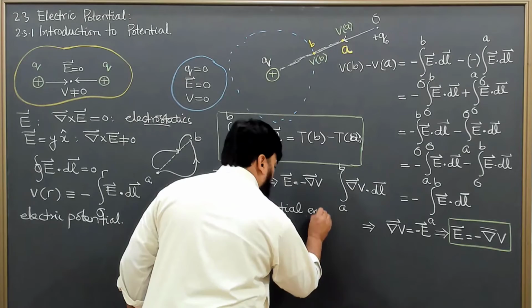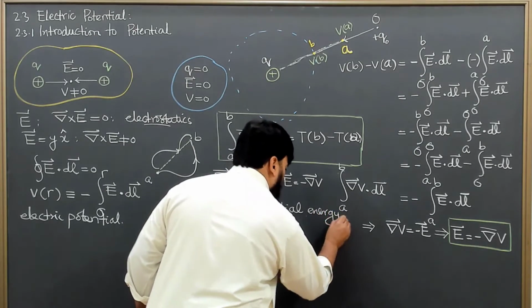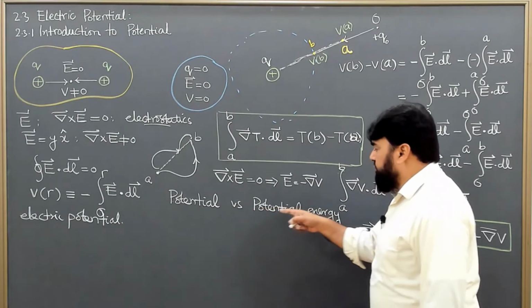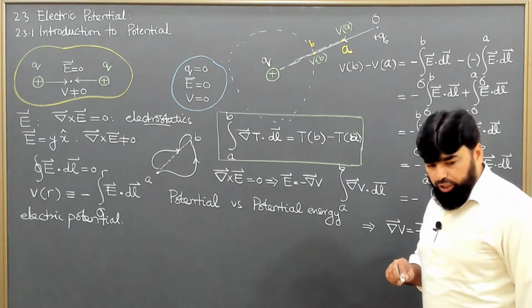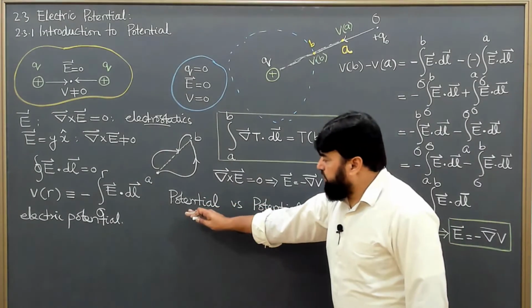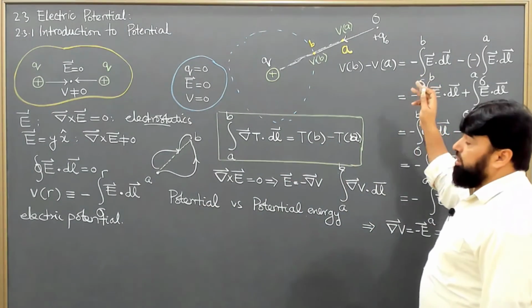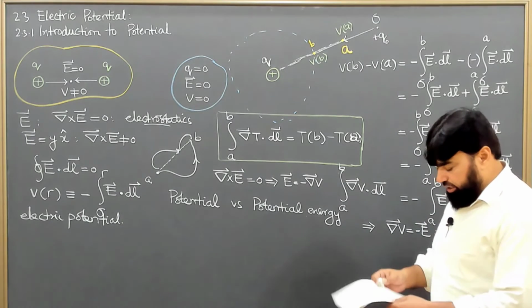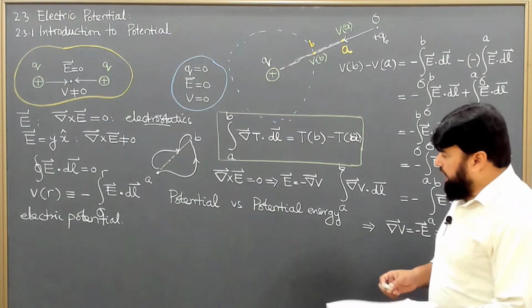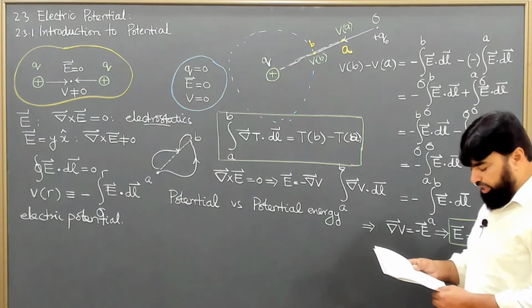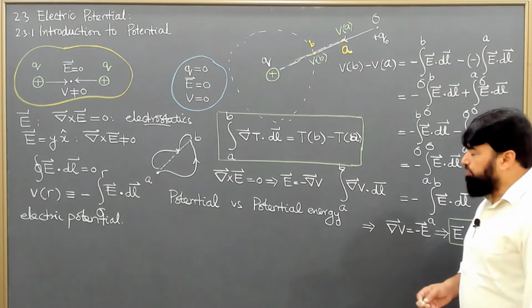They are completely different things. They are not the same. Electric potential has nothing to do with the potential energy. Keep in mind, electric potential is the work done on a unit charge. So dimensionally, they are different things, although their names resemble, they are completely different things.